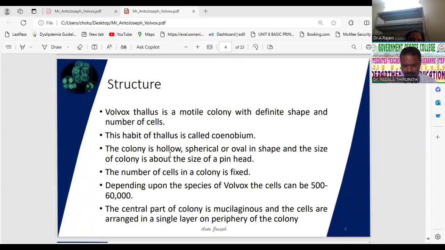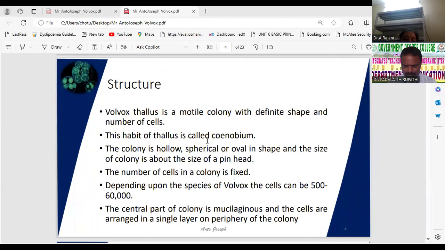What is the vegetative structure? Coming to the vegetative structure, the thallus is a coenobium. This is a very important, expected question: in which algae is the thallus a coenobium? You can be asked about different species names, so remember all 5 species of Volvox. And what is a coenobium?